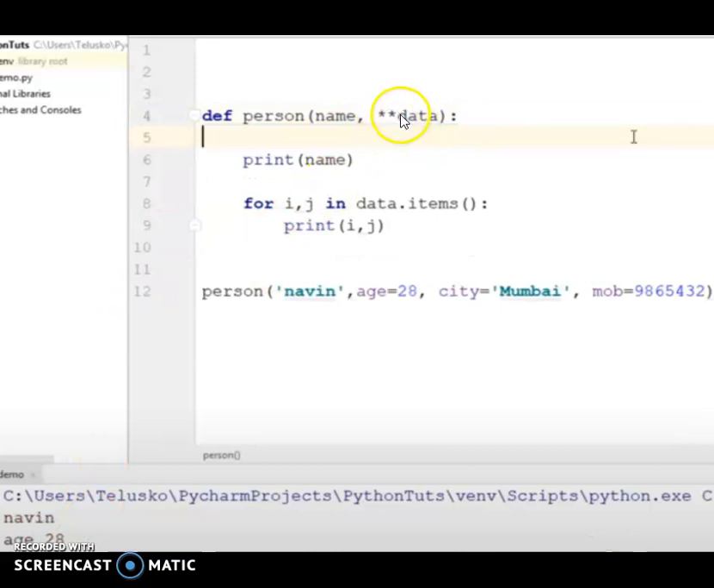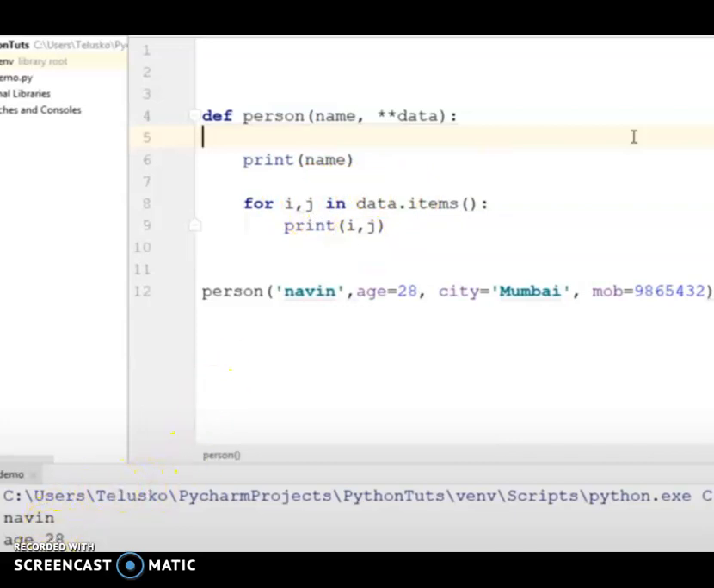How will you access the dictionary values? You already know, the dictionary has the items method, which is a built-in function. It returns both keys and values. So keys are stored in the variable i and values are stored in the variable j, and it will be printed.